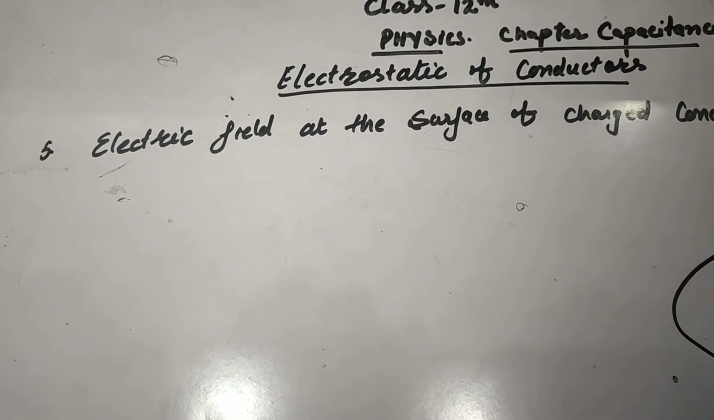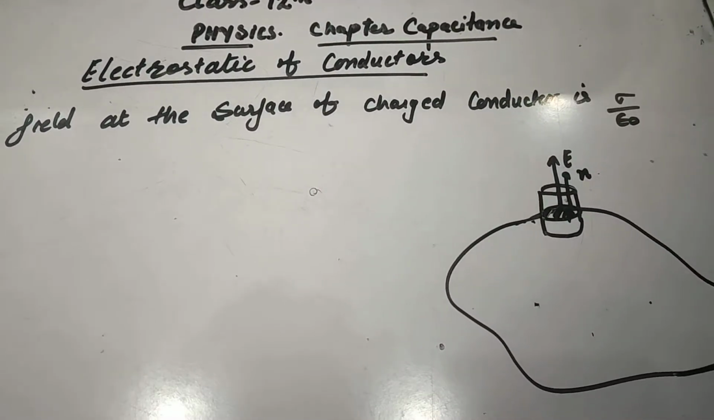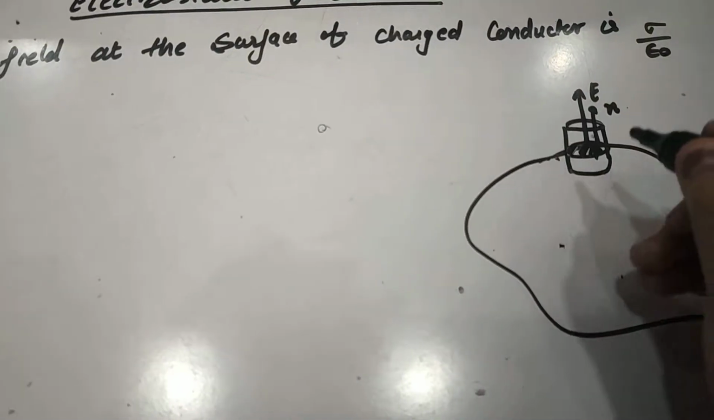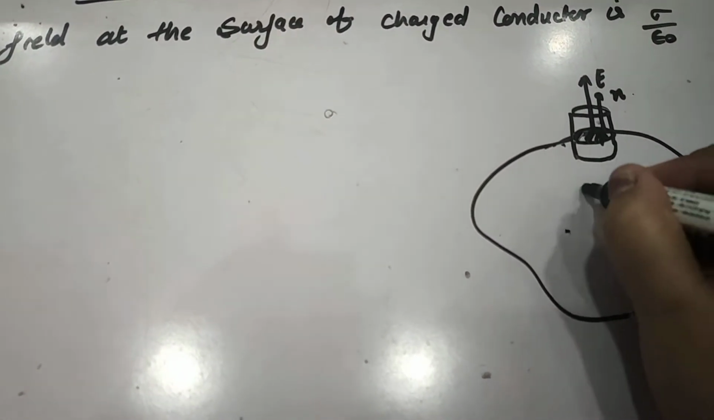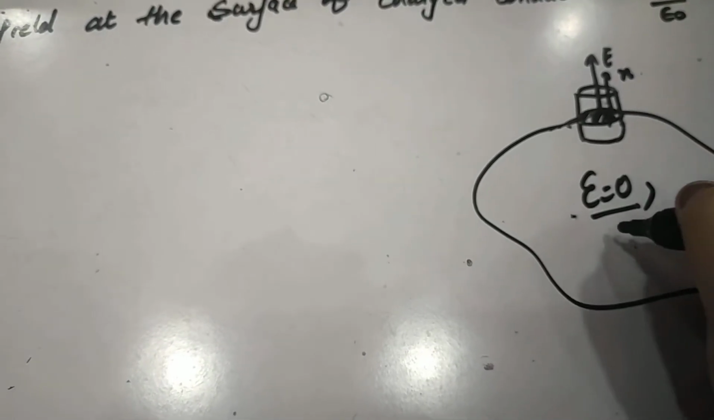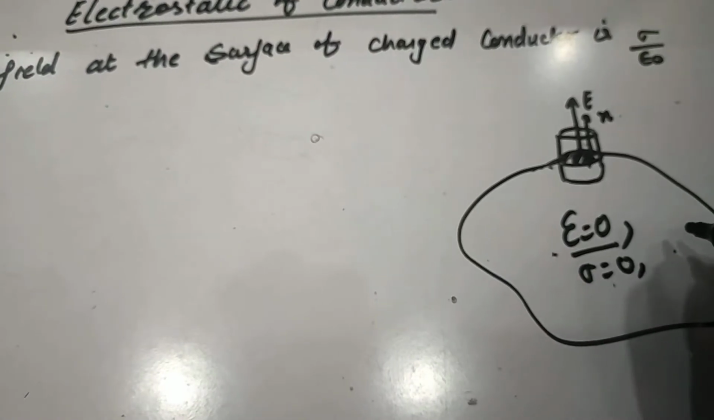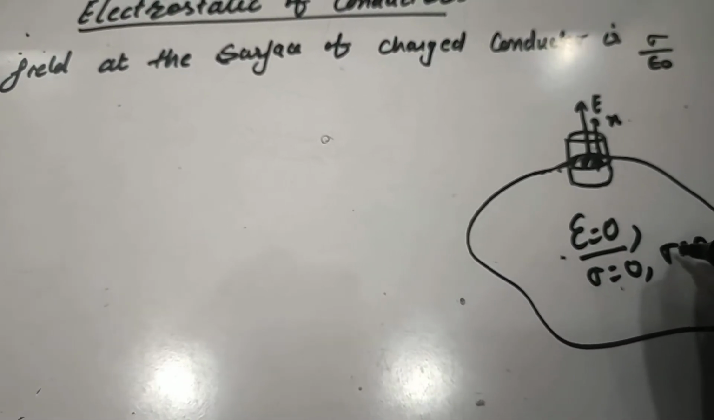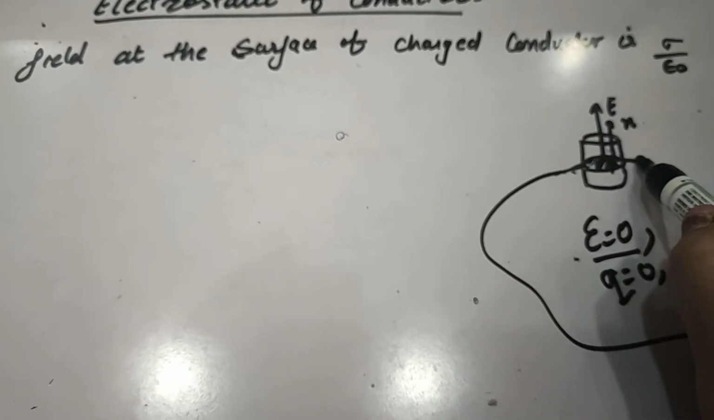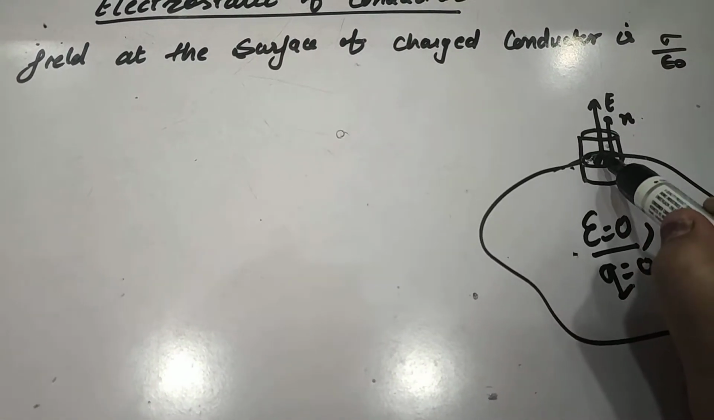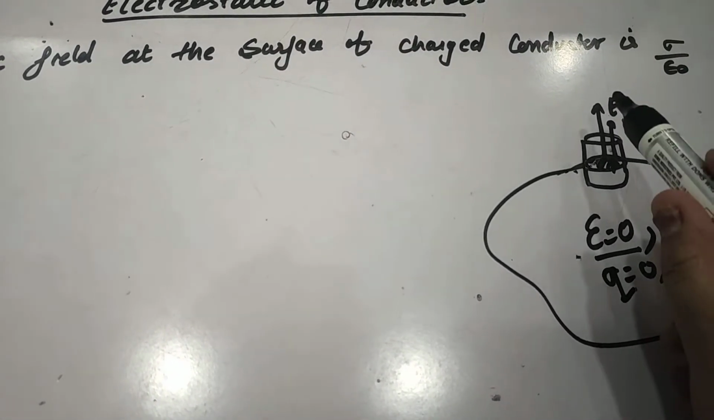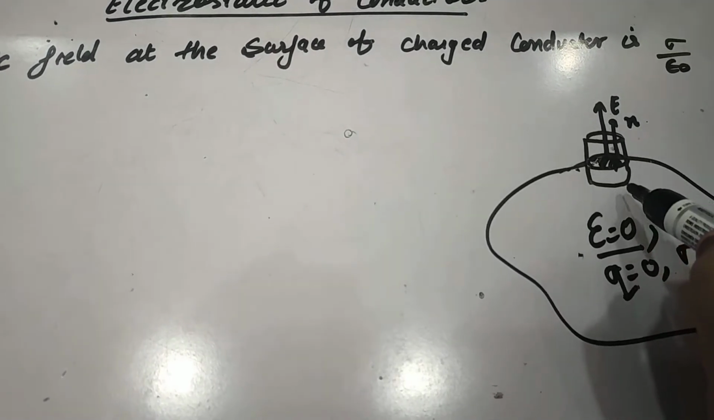The fifth one is that the electric field at the surface of a charged conductor is sigma upon epsilon naught. Now we know that inside the conductor, electric field is 0. So if electric field is 0, it means charge is 0, so sigma is 0, right? If we are talking about the surface of the conductor, we know that the electric field is always normal to the surface. For positive charge, it is directed outward. For negative charge, it is directed inward.